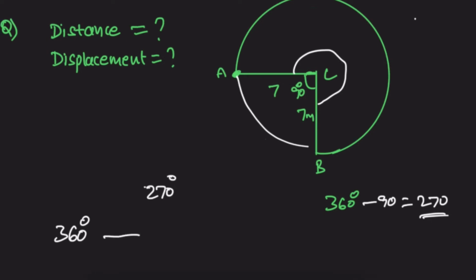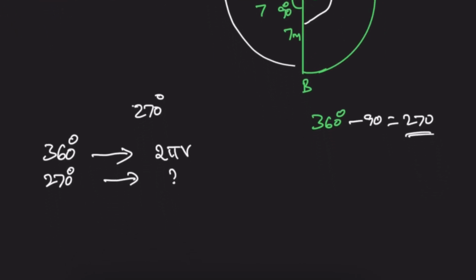For a full circle, the perimeter formula is 2 pi r, but here 270 degrees is covered. So how much perimeter do we get? Simple logic: for 360 degrees it covers 2 pi r, so for 1 degree it covers 2 pi r by 360.